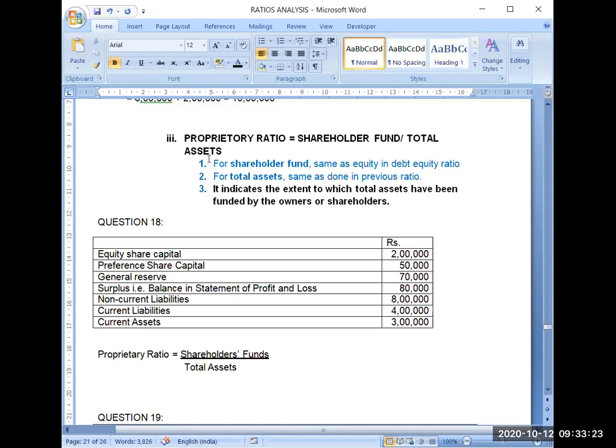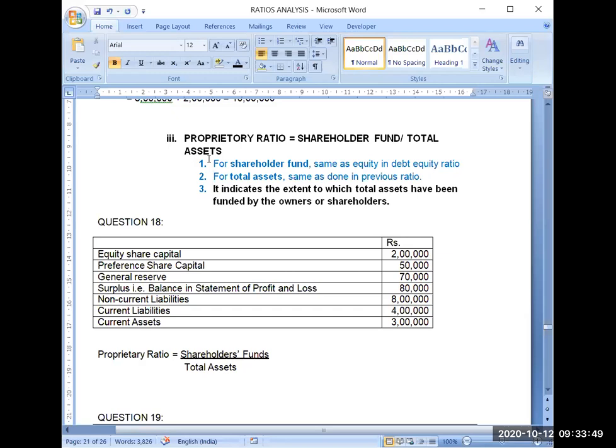So shareholder fund is the same as equity in the debt equity ratio, and total assets is the same as done in the previous ratio. If you have calculated these two ratios in any manner, then both amounts are already calculated. You don't need to calculate them fresh. It indicates the extent to which total assets have been funded by the owners or shareholders.